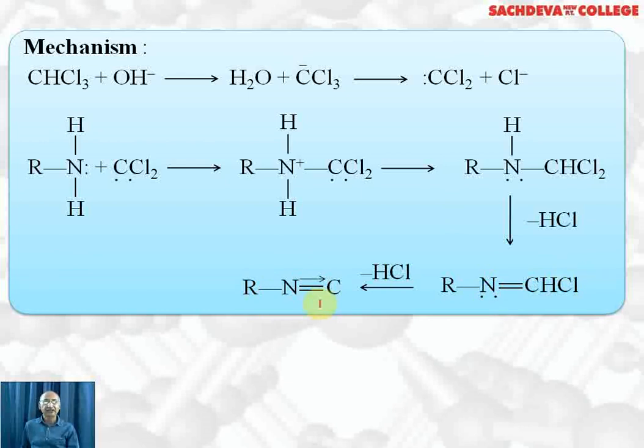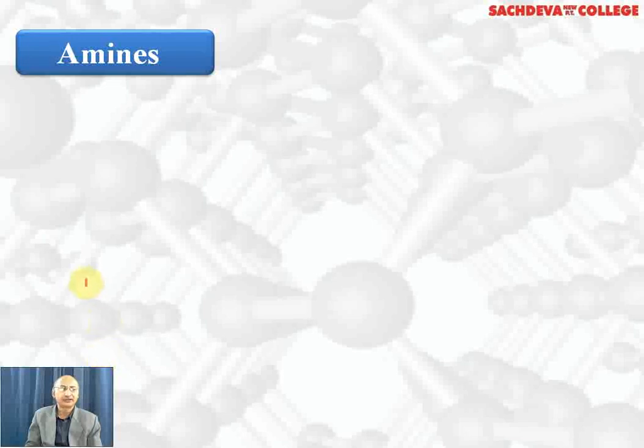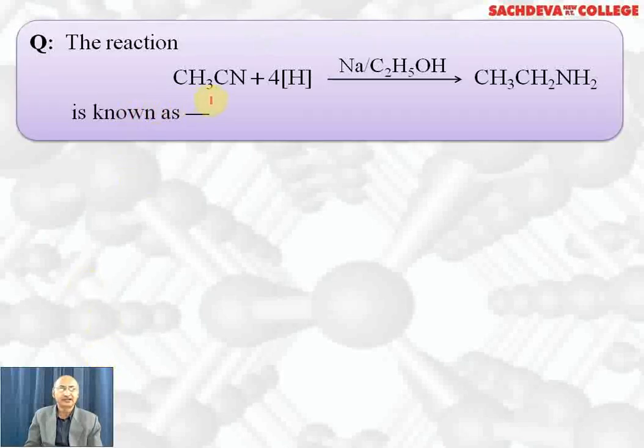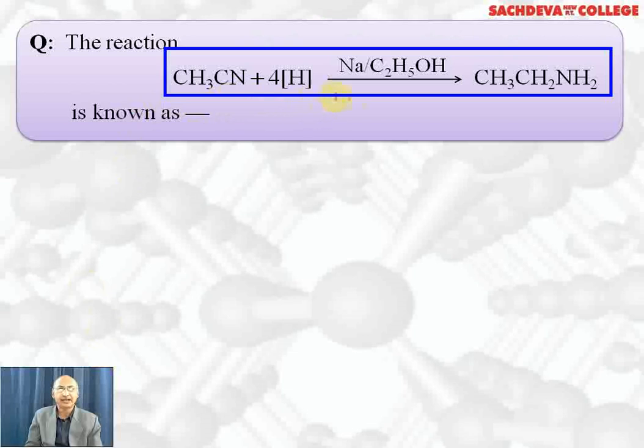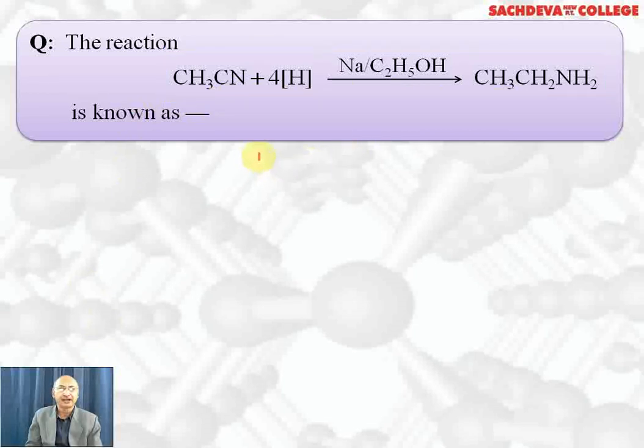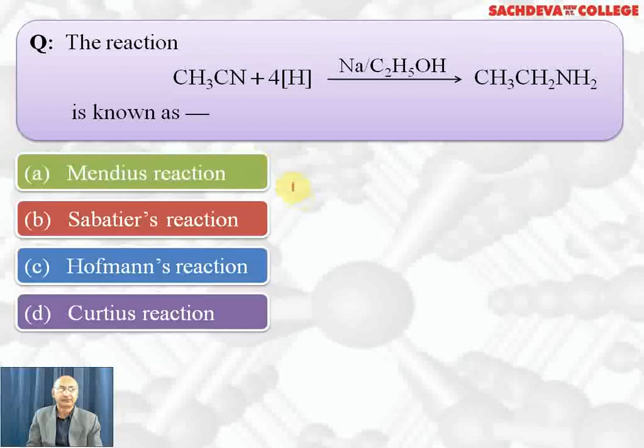This is the mechanism of the carbylamine reaction, which is called carbene mechanism because dichlorocarbene is the intermediate. Let's take up objective questions on amines. The reaction CH3CN plus 4H, sodium and alcohol, the product formed is CH3CH2NH2. This reaction is known as, correct answer is Mendius reaction. In Mendius reaction, cyanides are reduced with nascent hydrogen produced by sodium and alcohol and primary amine is formed. Correct answer is option A.